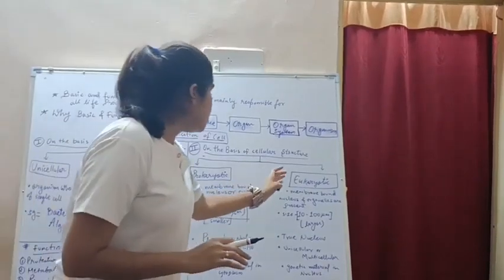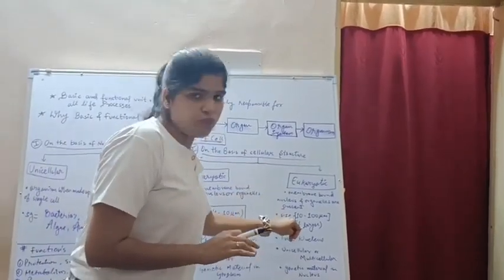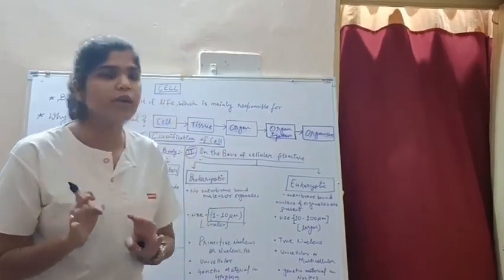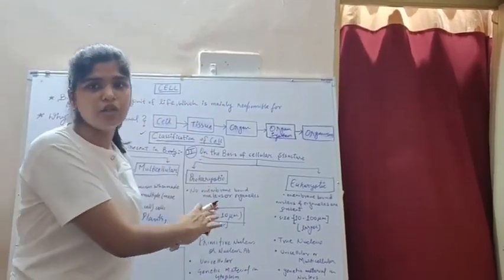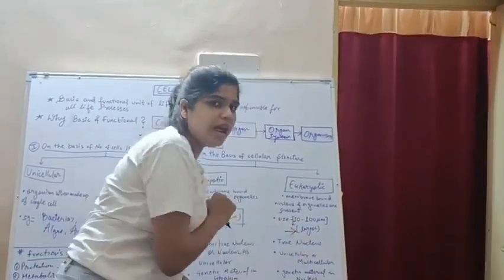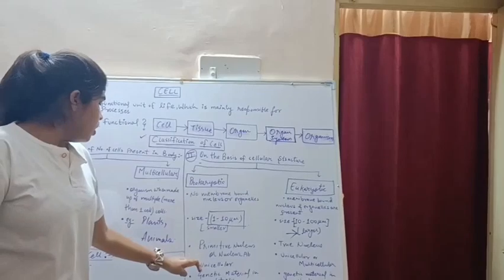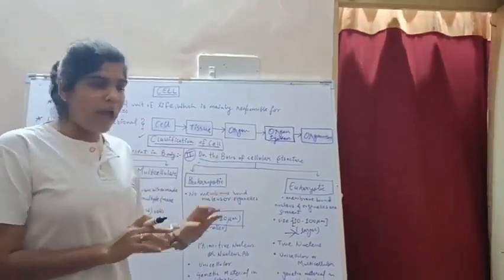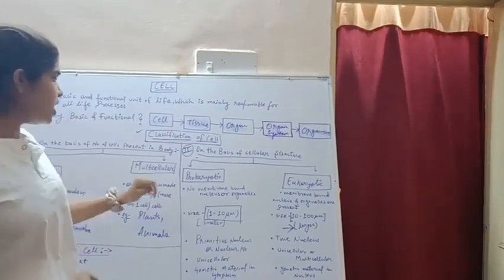Okay students, the eukaryotic cell's size ranges from 10 to 100 micrometer. As we all know, 10 to 100 micrometer is comparatively larger than the prokaryotic. So therefore these organisms are of larger structure. Now the prokaryotic cells are basically unicellular in nature, as we studied in this classification.